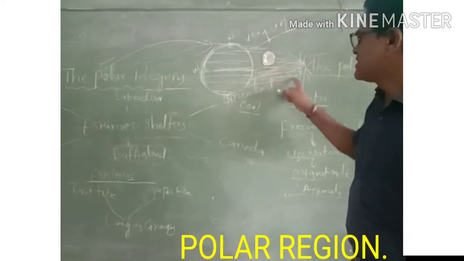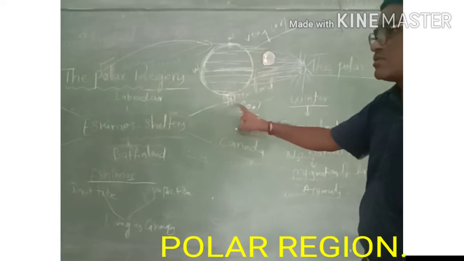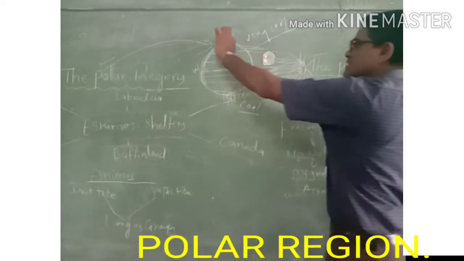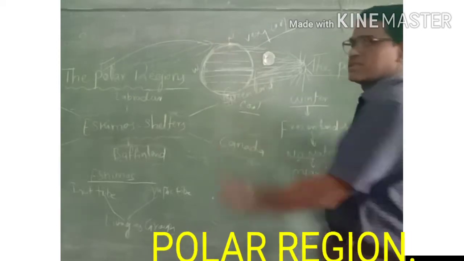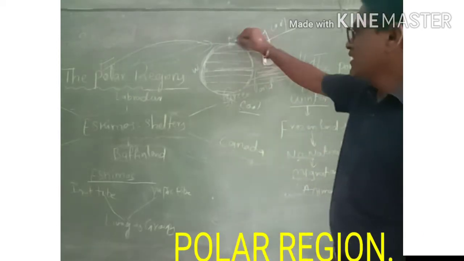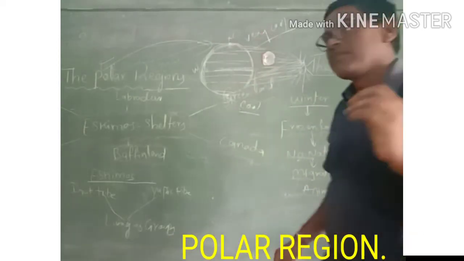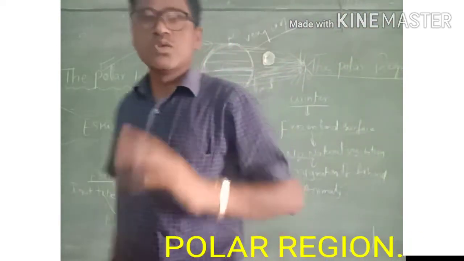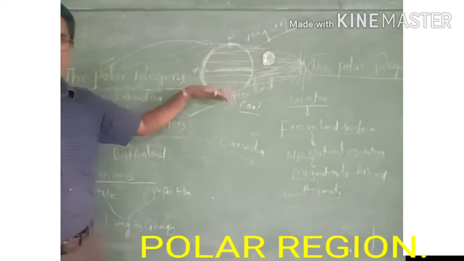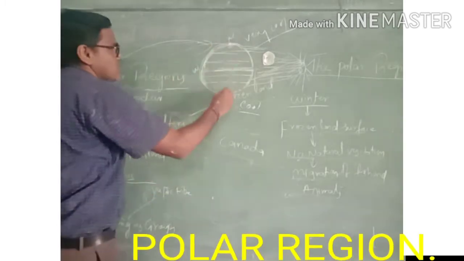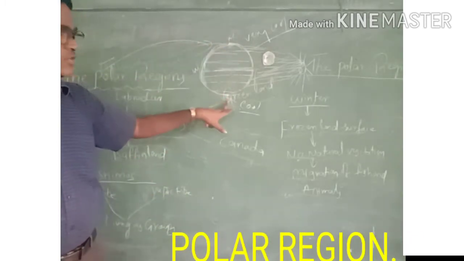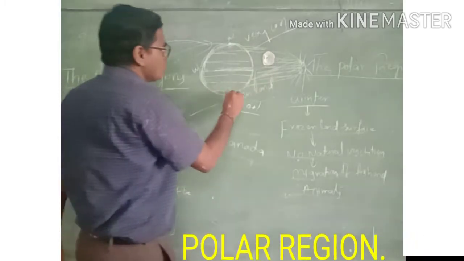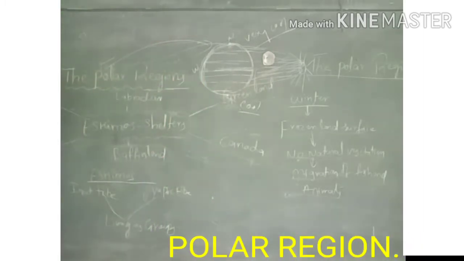Sometimes the sun rays will not reach the poles. Because there is no sunlight in these two regions, the temperature will be very cool. So because of the cool temperature in this region, these regions are called polar regions. Northern side North Pole and southern side South Pole. These two poles are polar regions.